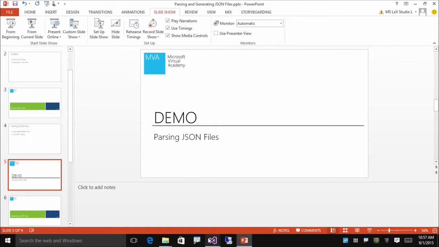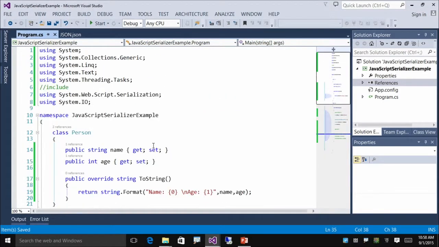So here in my Visual Studio application, first off, I'm going to show you the necessary steps you need to take in order to add the JavaScript serializer class into your project. And the JavaScript serializer is part of the .NET framework. Correct, but you still need to add a reference. OK.